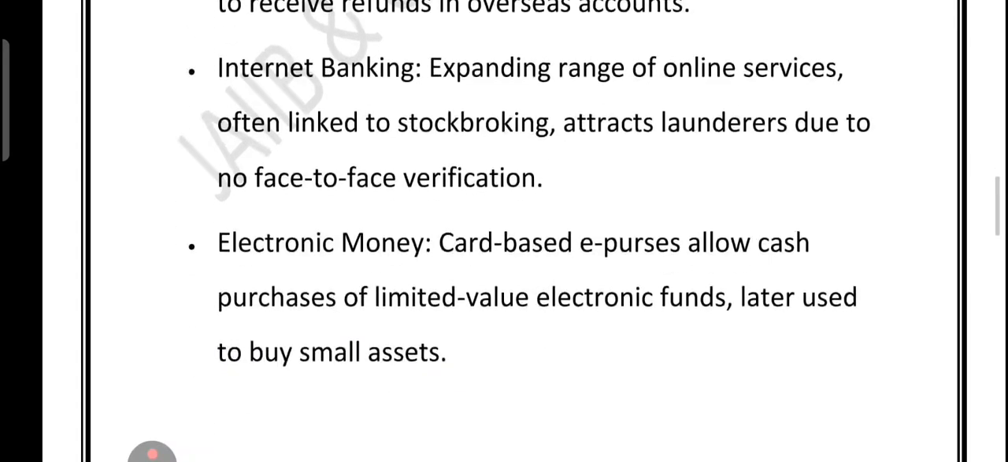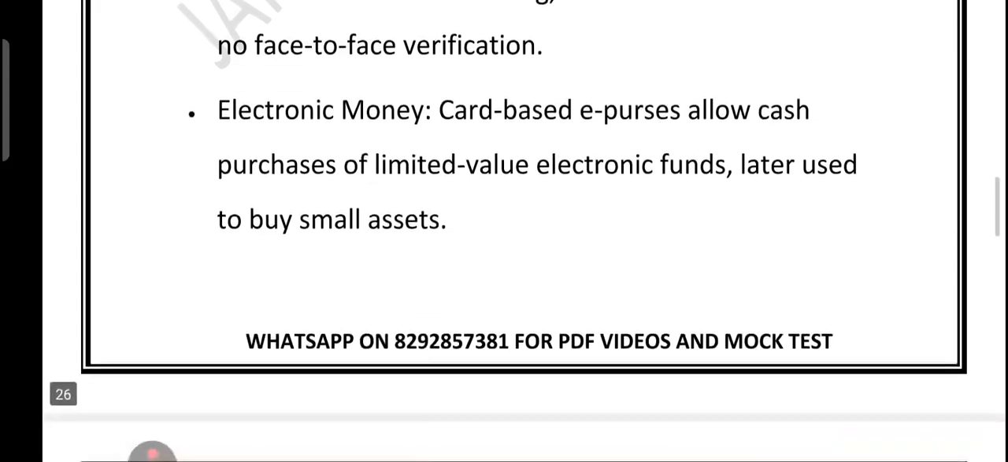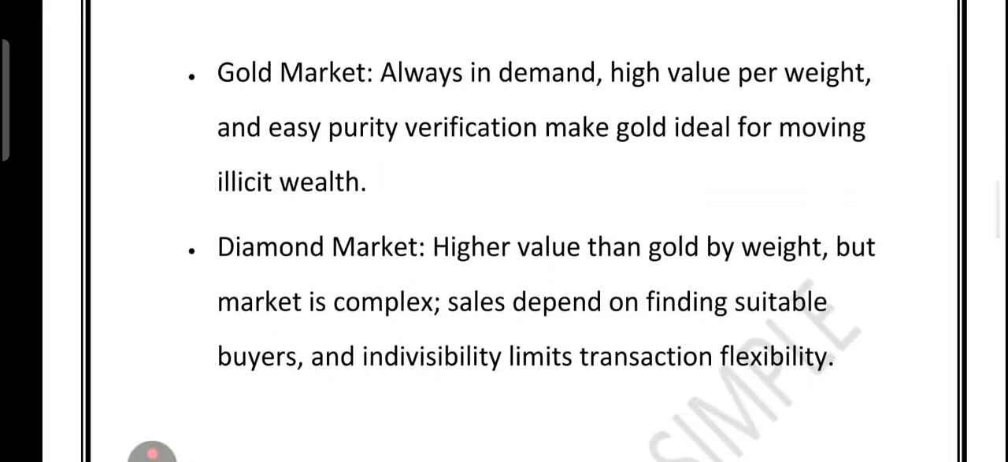Then electronic money. So think of card-based e-purses. You load them with cash, spend it online or buy a small asset, and the trail becomes harder to follow. Then the gold market. You know what it is? Gold is the money launderer's dream. High value in a small package, easy to check for purity, and always in demand worldwide. You can move a fortune in just a few bars. The diamond market. Yes, diamonds pack even more value into less weight. But the market is tricky. You need the right buyer. And unlike gold, you can't easily split a single stone into a smaller amount for a transaction.